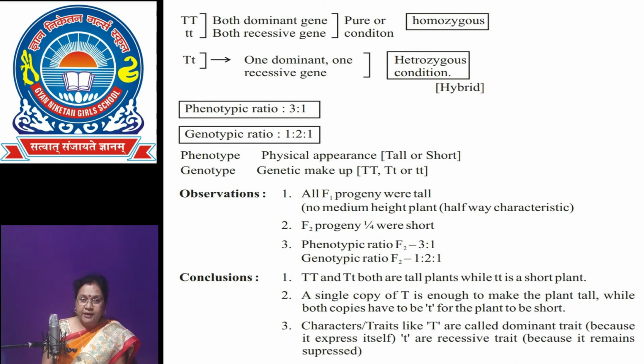He explained that the tall trait, the dominant trait, tallness, is suppressing the dwarfness recessive trait in the first generation, so that the first generation plants obtained are all tall. But in second generation, he explained law of segregation.